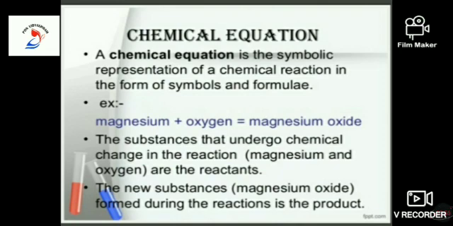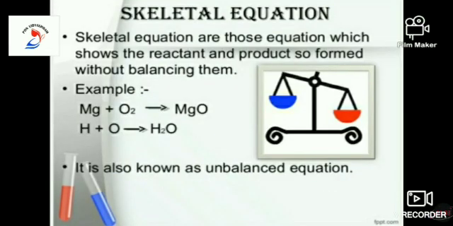So, why do we call it a chemical change? Magnesium, when it reacts in the presence of oxygen, forms an entirely new substance, magnesium oxide. So this is an unbalanced equation: Mg plus O2 gives MgO, H2 plus O2 gives H2O. Skeletal equations are those equations which show the reactants and products formed without balancing them.